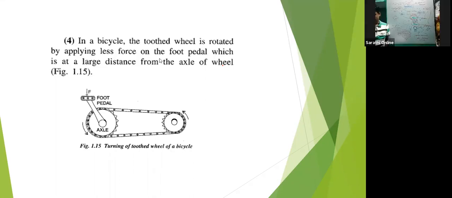So these are the conditions of equilibrium which we had already discussed previously also. These are two conditions. First condition is the resultant of all forces acting on the body should be equal to 0, and the second is the resultant moment of all the forces acting on the body about a point should be 0.